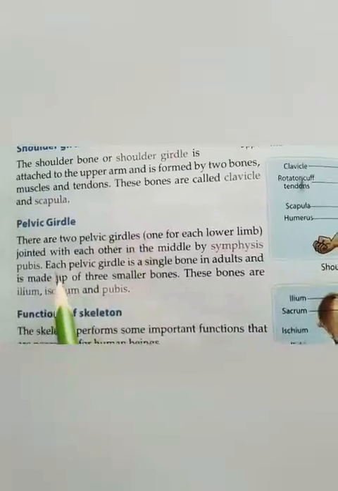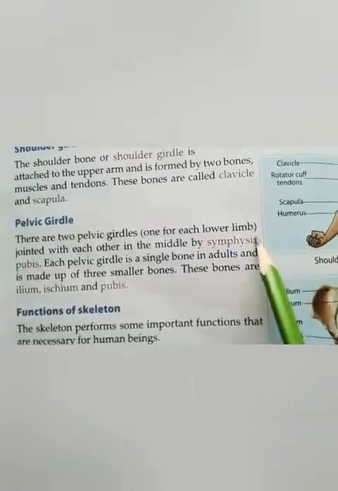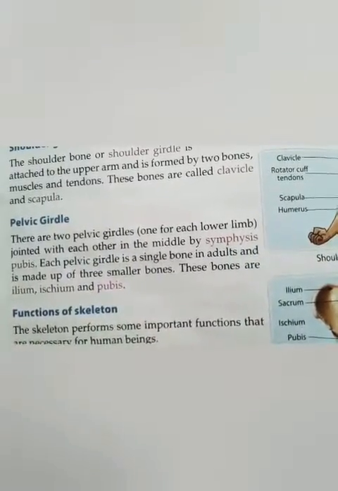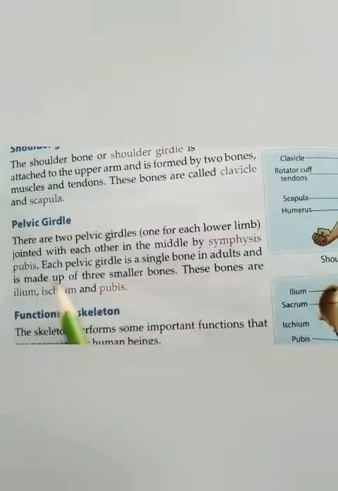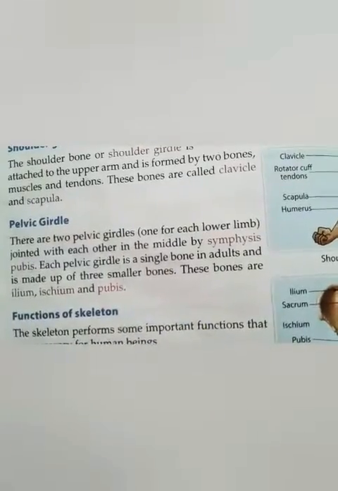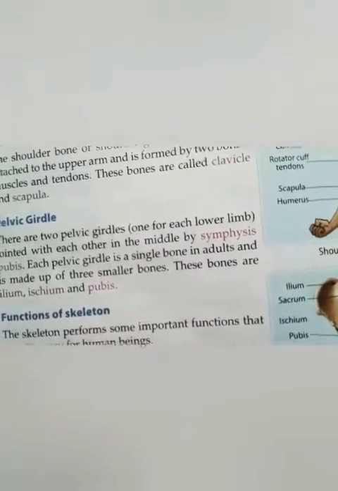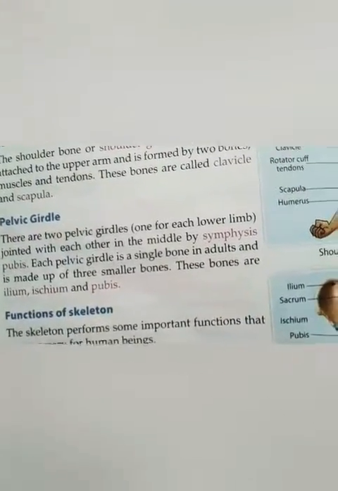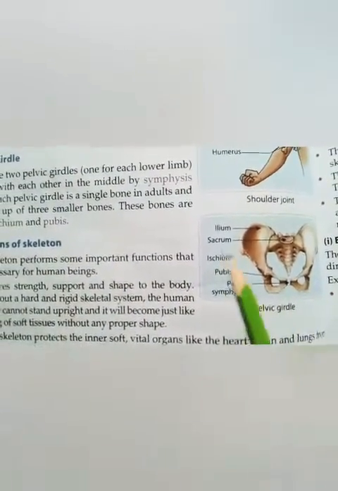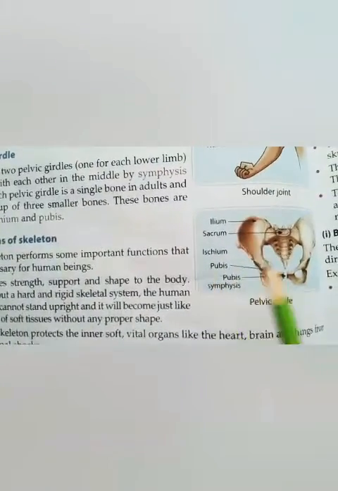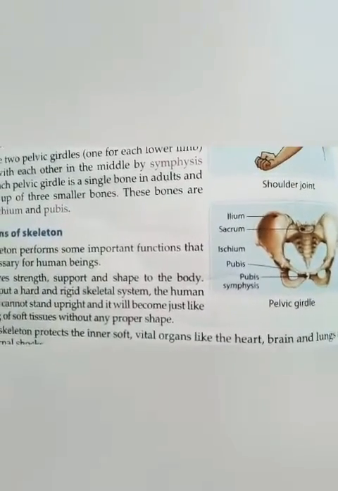Then the pelvic girdle. There are two pelvic girdles, one for each lower limb, joined to each other in the middle by the symphysis pubis. Each pelvic girdle is a single bone in adults and is made up of three smaller bones. These bones are ilium, ischium and pubis. So children, this is the pelvic girdle and this is the ilium, sacrum, ischium, pubis and pubic symphysis. This mid part is known as the pubic symphysis.